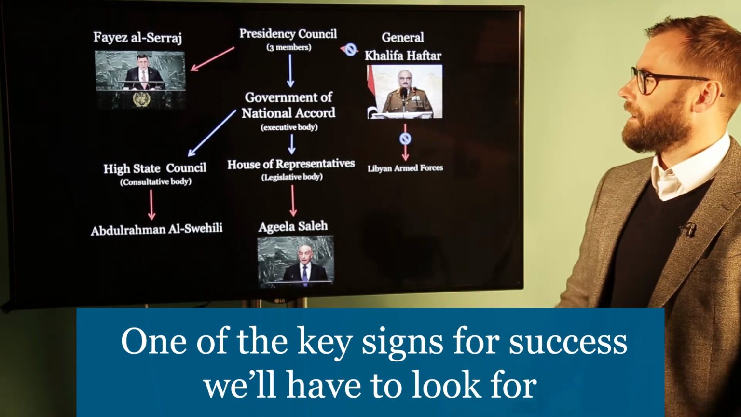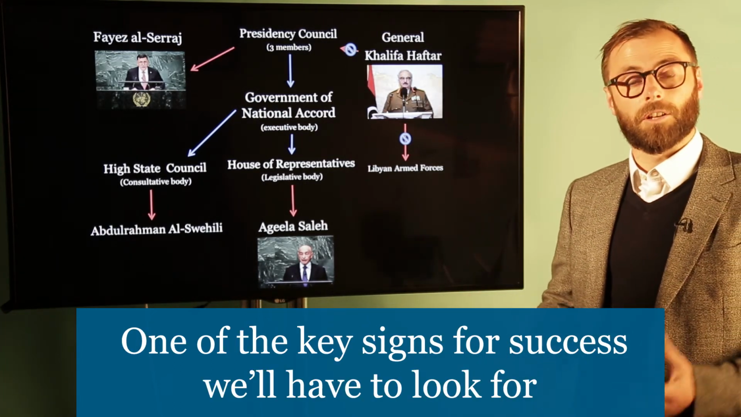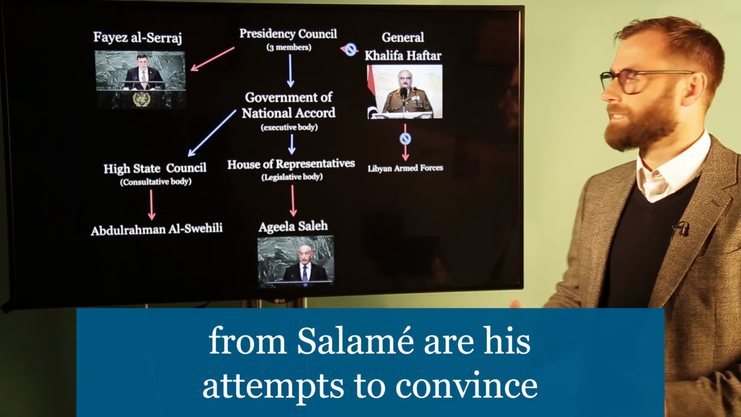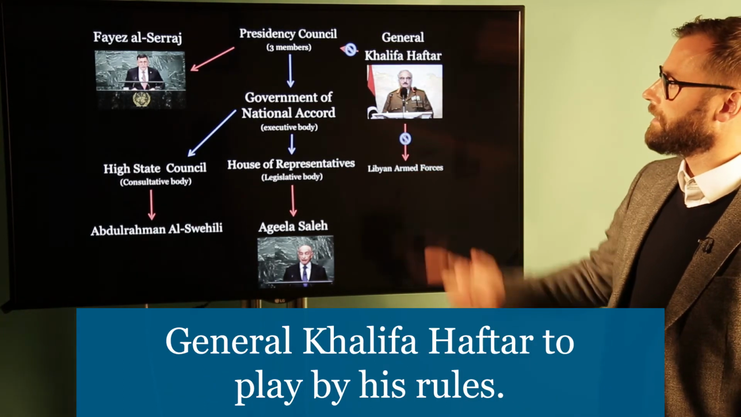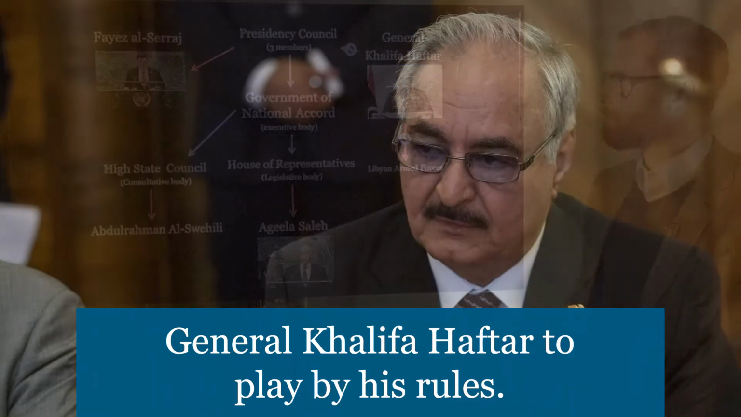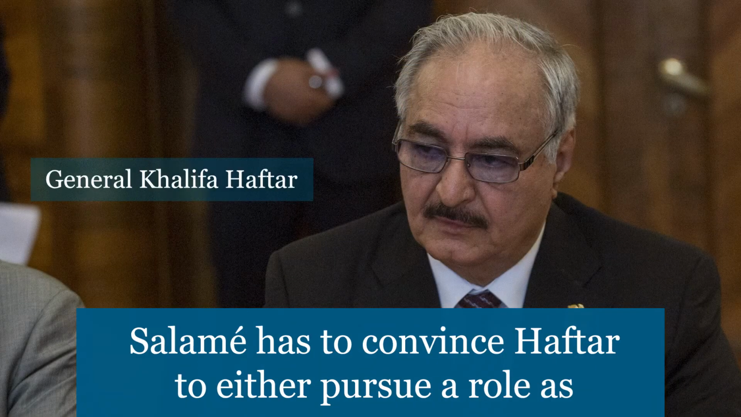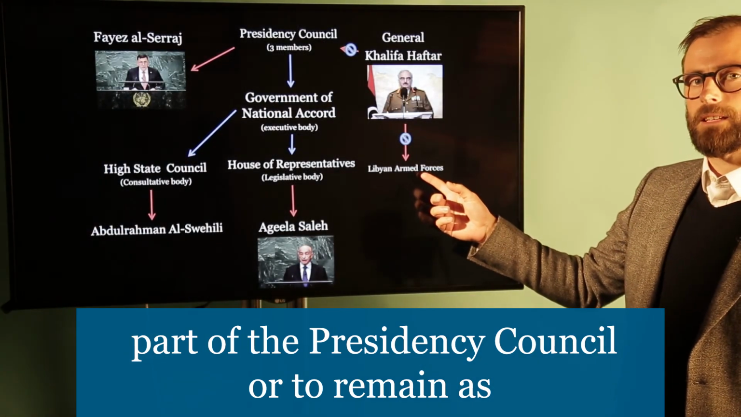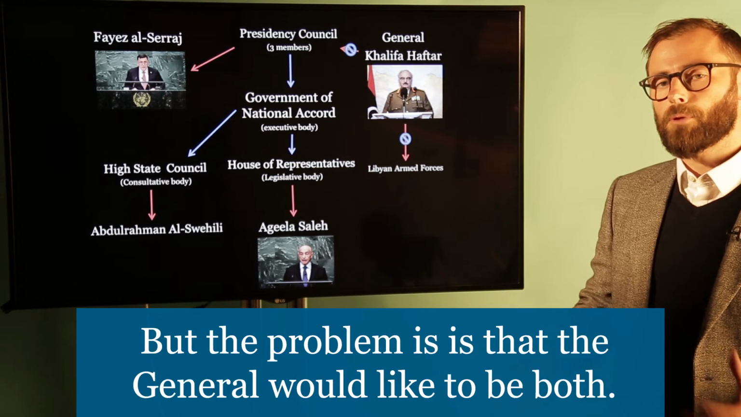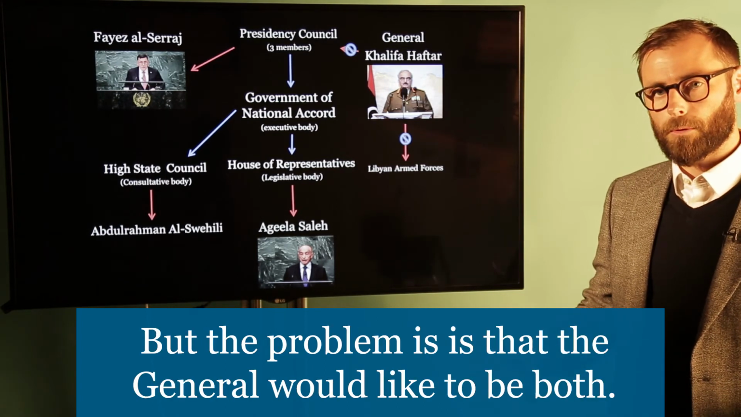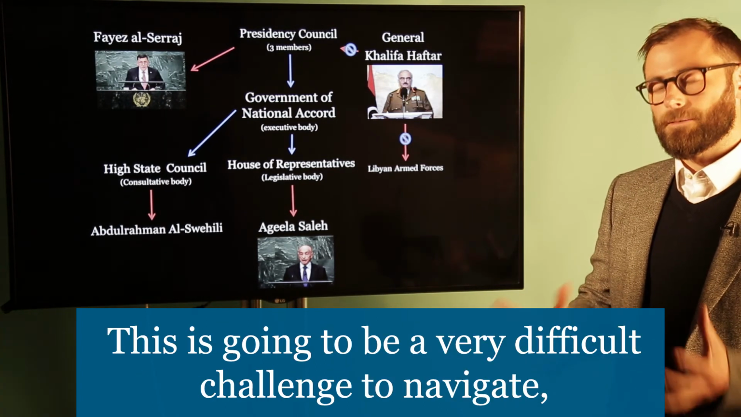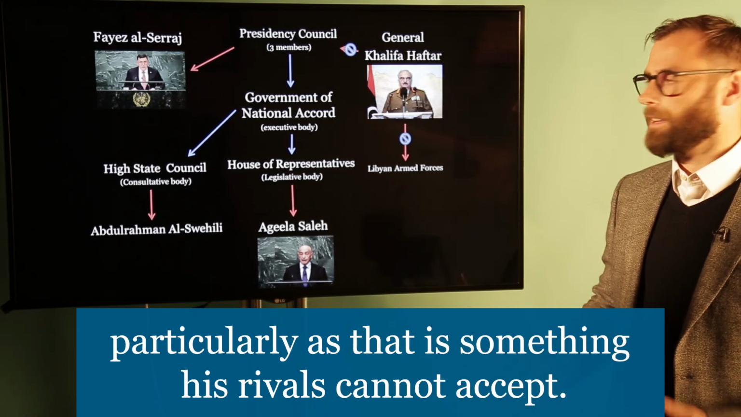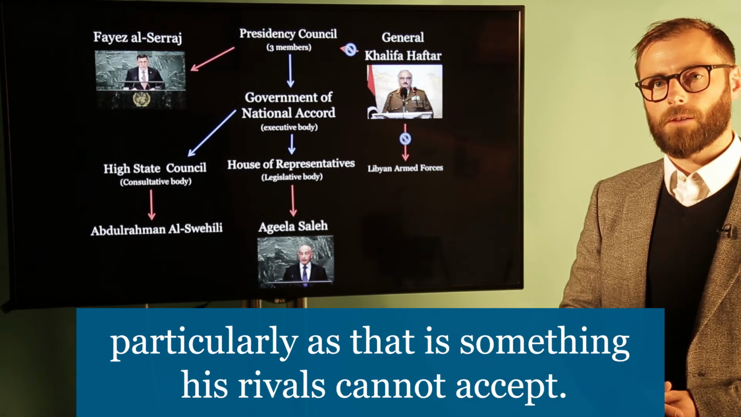One of the key signs for success that we'll have to look for from Salame are his attempts to convince General Khalifa Haftar to play by his rules. Salame needs to convince Haftar to either pursue a role as part of the Presidency Council or to remain as leader of Libyan armed forces. But the problem is that the general would like to be both. This is going to be a very difficult challenge to navigate, particularly as that is not something that his rivals can accept.